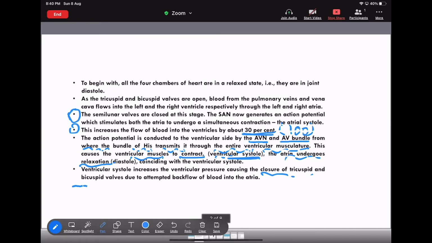If the tricuspid valve and the bicuspid valve remain open, there is a chance that the blood will flow towards the atria. But we just need to transport the blood not towards the atria, but towards the different body parts. So now there will be closing of the tricuspid and the bicuspid valve. So what happens? The backflow of the blood will be prevented.